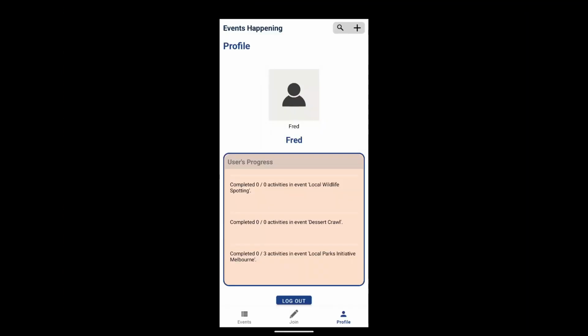Nice. Finally, to keep track of progress in an event, users can also head over to their profile page. Before they started the event, it will show no progress, but after checking in at 2 activities, they now have completed 2 out of 3 of the activities in that event.